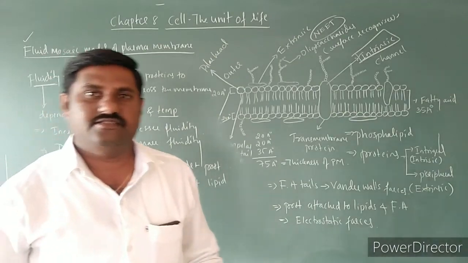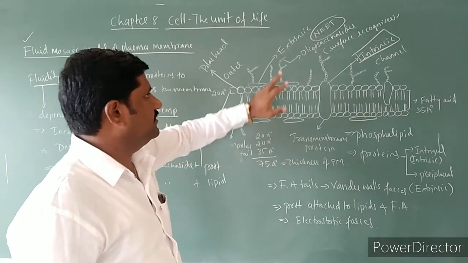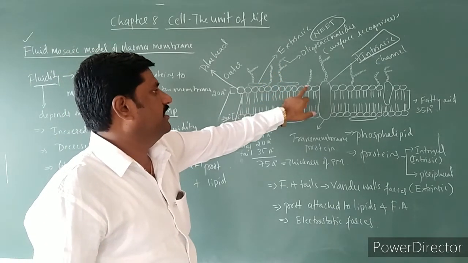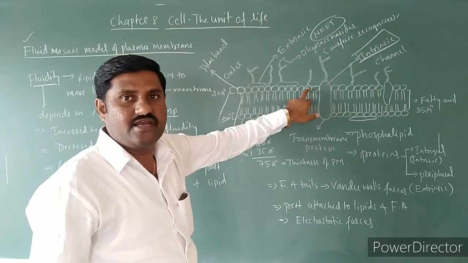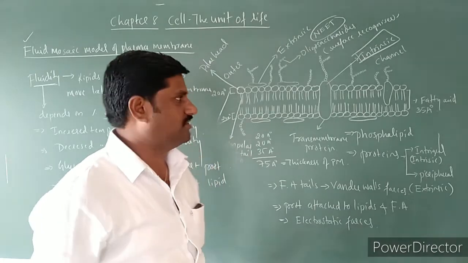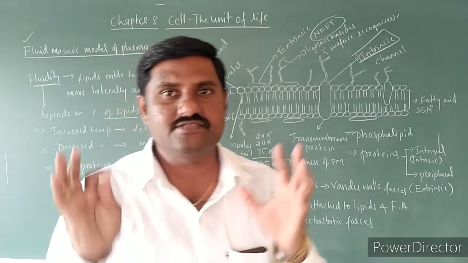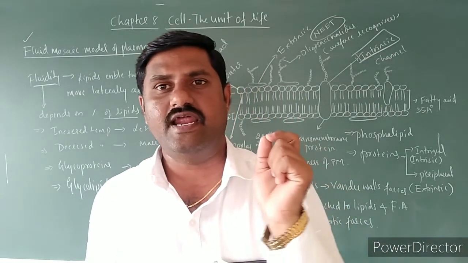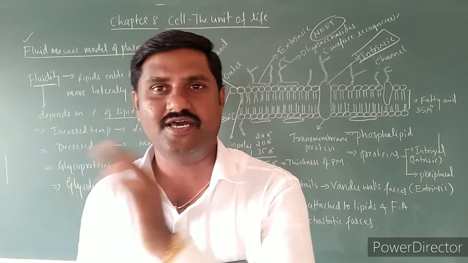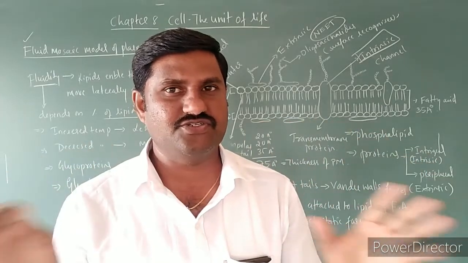Alright, so this is about oligosaccharides. They form glycoproteins if they are attached to the proteins. They form glycolipids if they are attached to the lipid bilayer itself. Like this, the majority of the time they are towards the outer surface, and this is all about the Singer and Nicolson fluid mosaic model of the plasma membrane, right? I hope you have understood the entire structure.